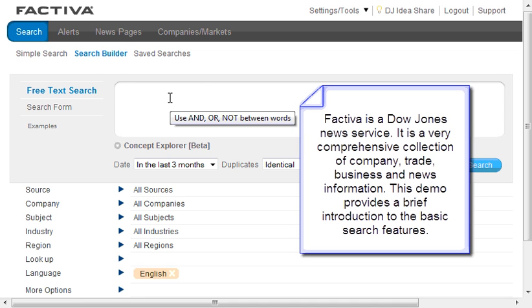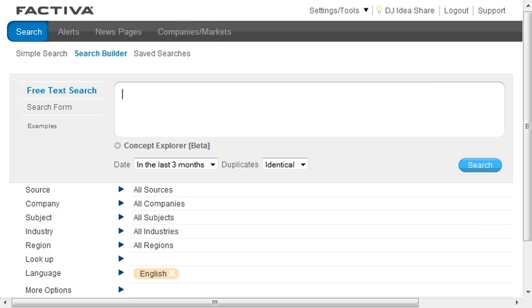Welcome to the Factiva News Database. This collection includes news media, business information, and company information. I'll be using the news search sources.